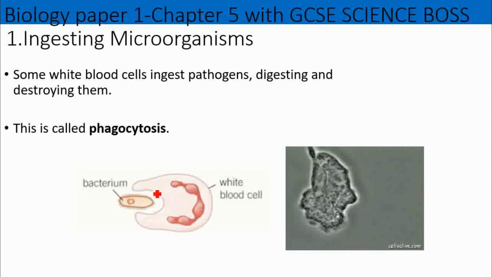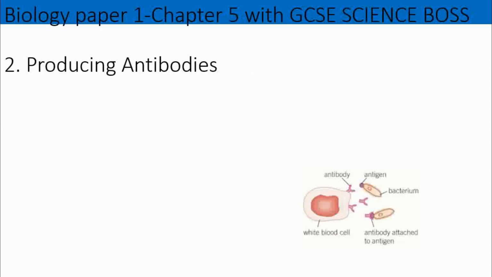So what you can see here, the white blood cell is engulfing the bacteria. It will digest it, eat it up, and get rid of it. Phagocytosis, okay? So these types of white blood cells, they are called phagocytes. Okay, too easy.